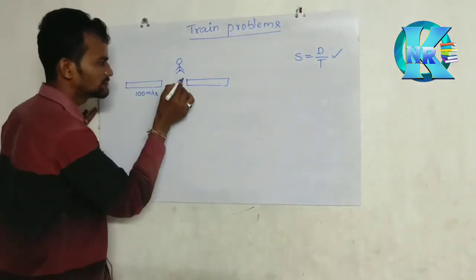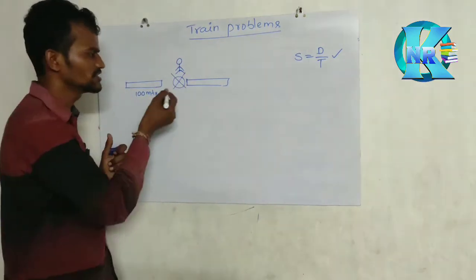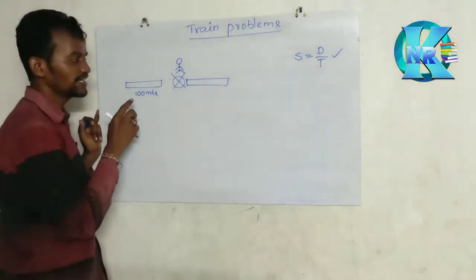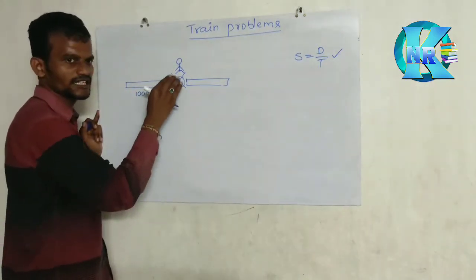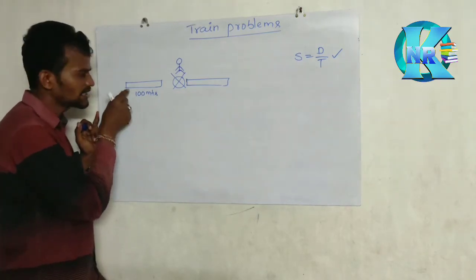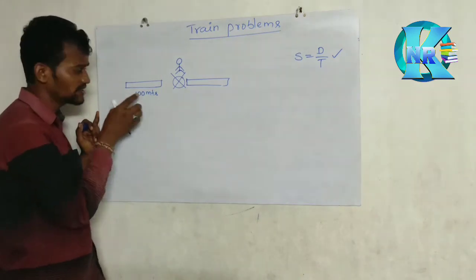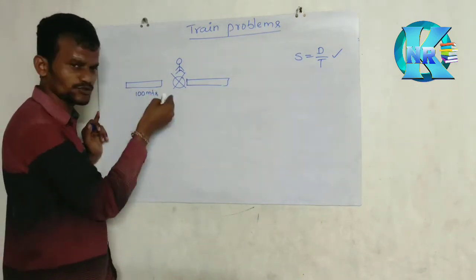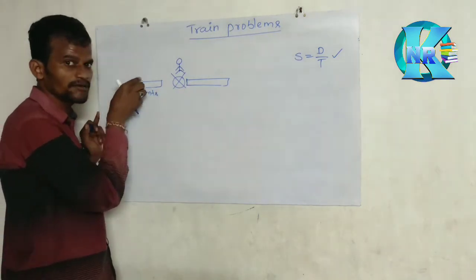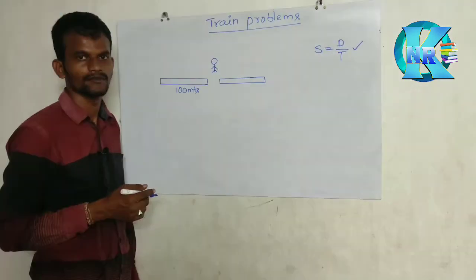So we should not take this value, we take it as 0. If the train travels 100 meters, the last compartment comes to the starting point, and it crosses the person.